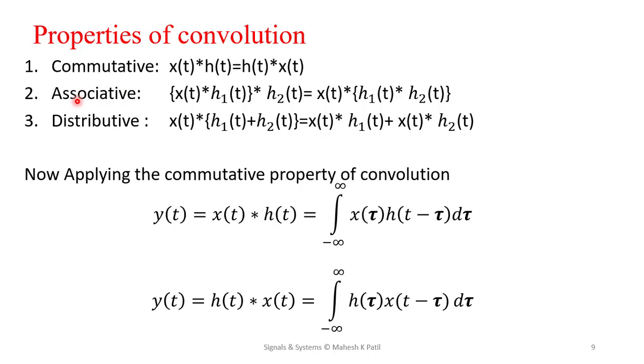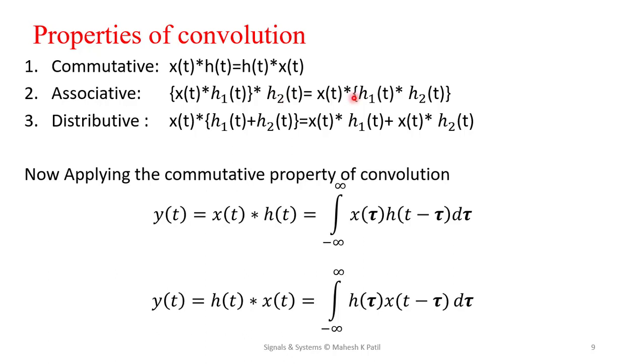Similarly, convolution follows the associative property. We can observe here that if the input x of t is convolved with the first impulse response, we get one output, and if that is applied to the second impulse response, we get a defined output.